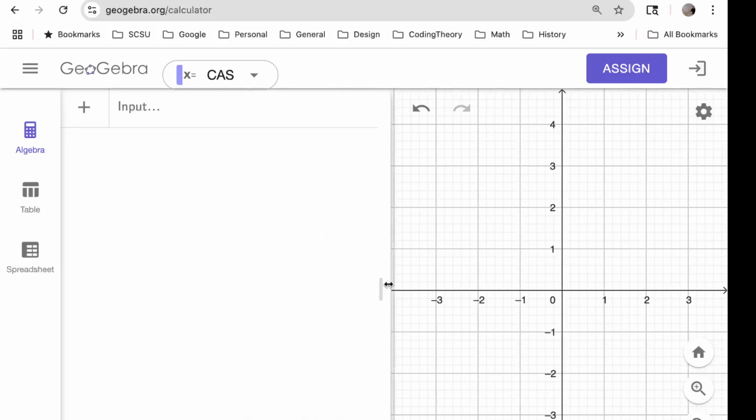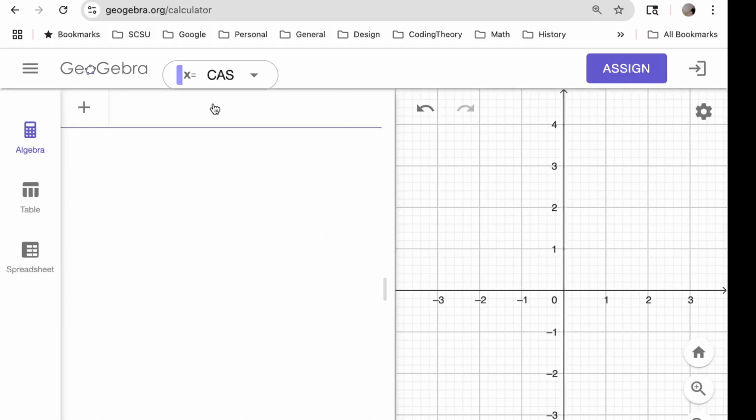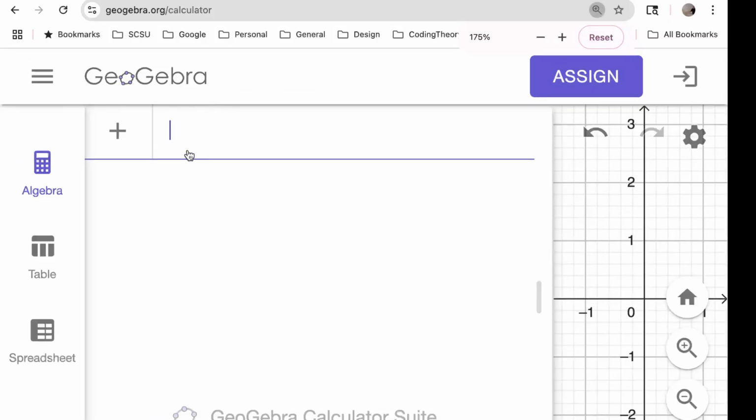I think I want the font to be a little bigger so you can see better what I'm doing. We're going to create a matrix, and the way that's done is by creating a list of lists: a big list which contains lists that are the rows. So our first matrix, the first row was 3, 2. Like that. And then the second row was minus 1, 4. That has to be a list, so curly braces, minus 1, 4.